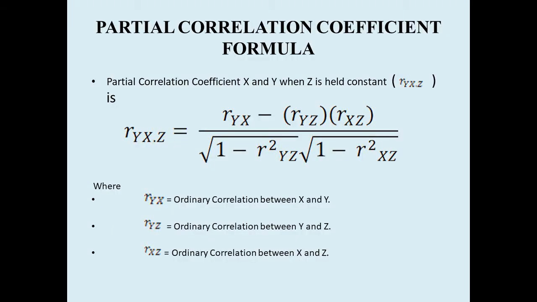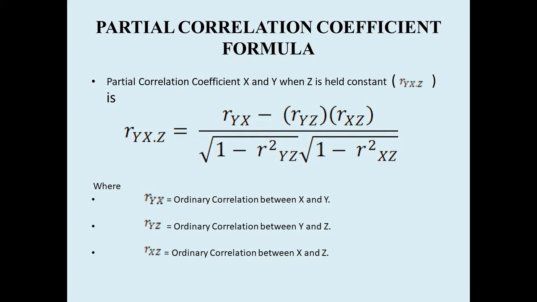the partial correlation coefficient. So the formula is on your PPT. Here we want to find r, the correlation coefficient between the variables. The concept is a very interesting concept. We want to remove the influence of the third variable on the first variable and second variable, and then find the correlation between the first and second variable after removing the influence of the third variable. That is called partial correlation.